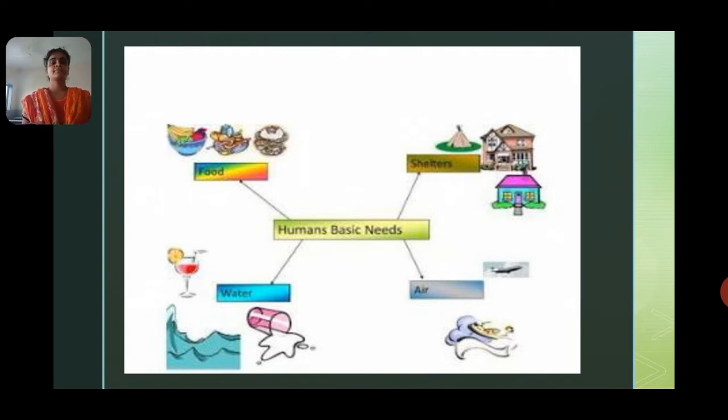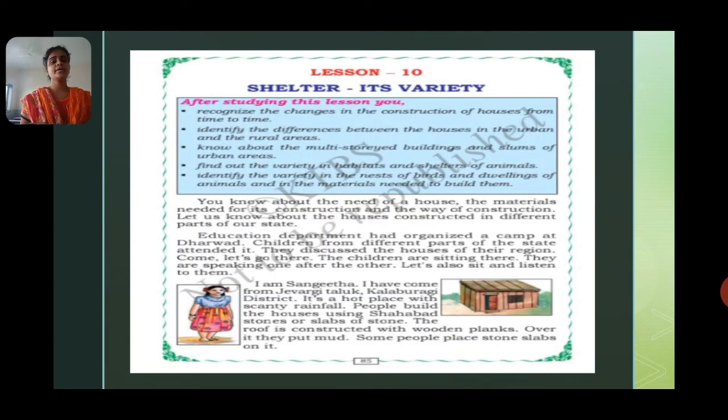So first one food, second water, third air, and the fourth one is shelter. So today we are going to study in detail about the shelter, its variety. You know about the need of a house, the materials needed for its construction and the way of construction.